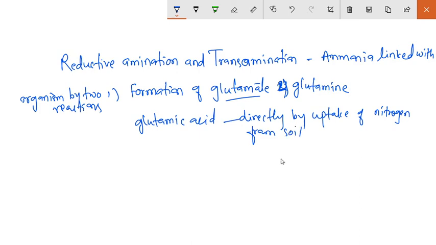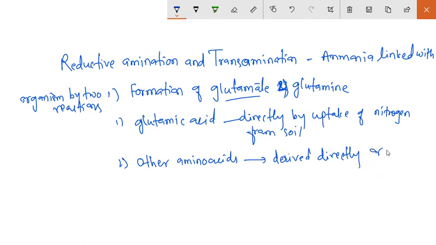All other amino acids, or other nitrogen containing organic compounds, have the nitrogen atom derived directly or indirectly from glutamate.